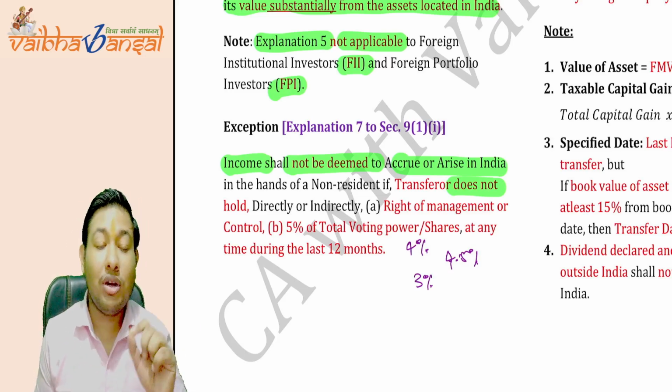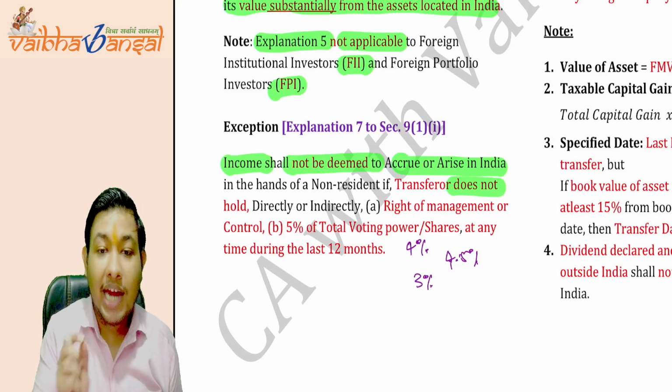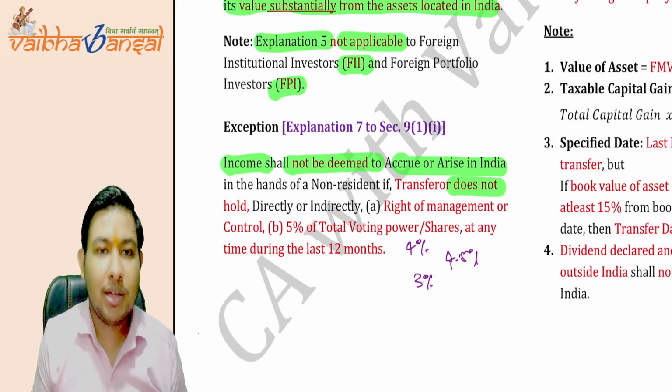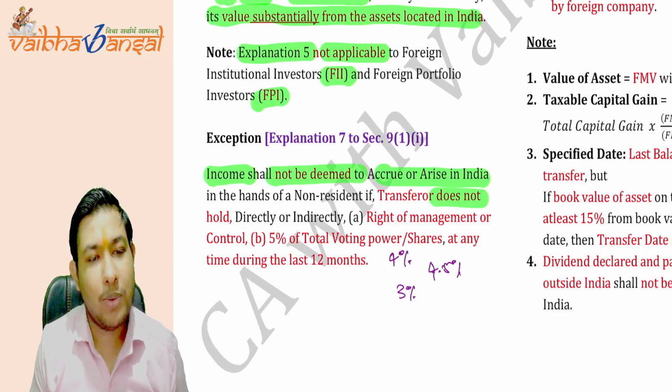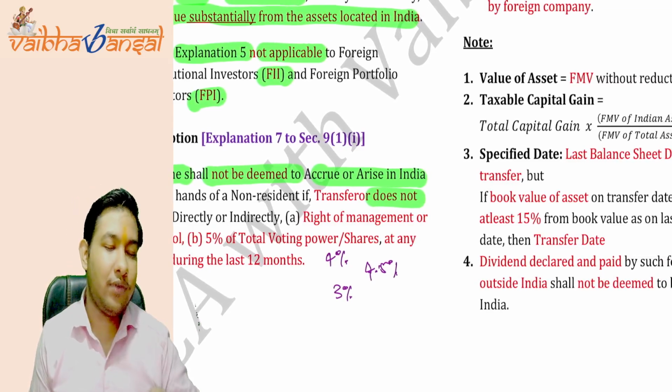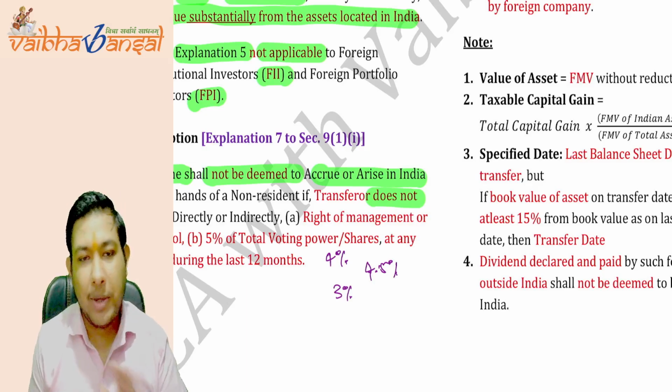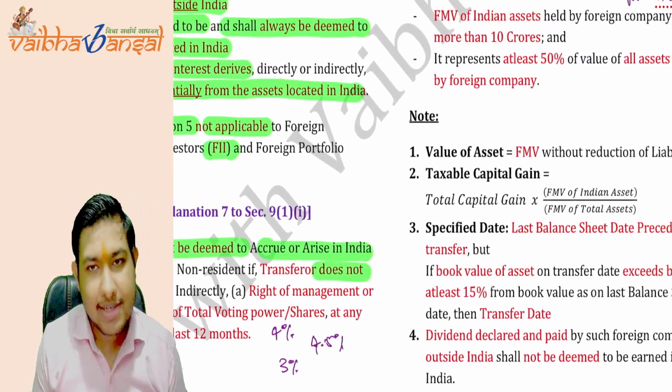At any time, not at the end of the year, at any time of those 12 months. If you are not holding 5%, then the income earned from that substantial part will not be treated as deemed to accrue or arise in India.